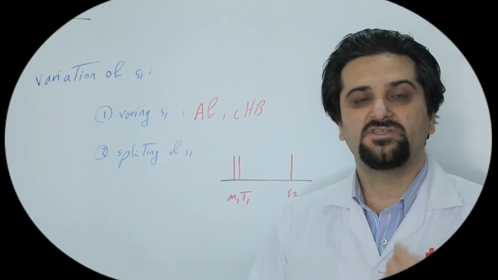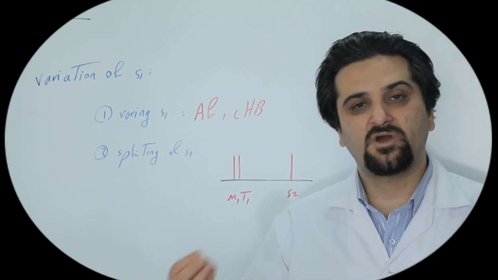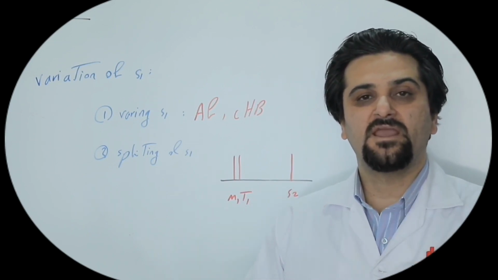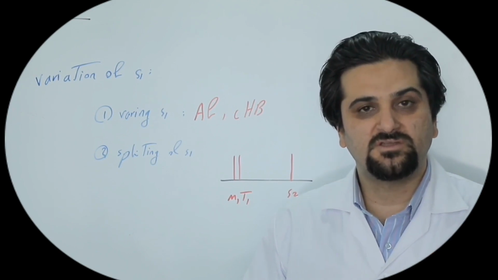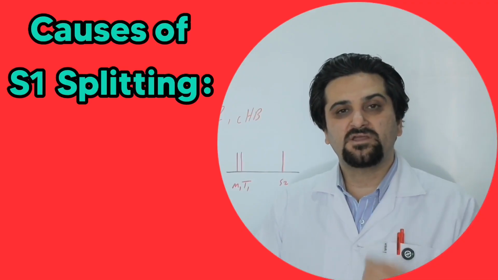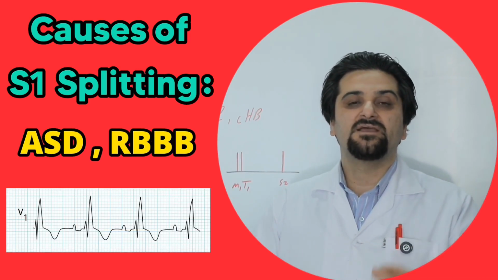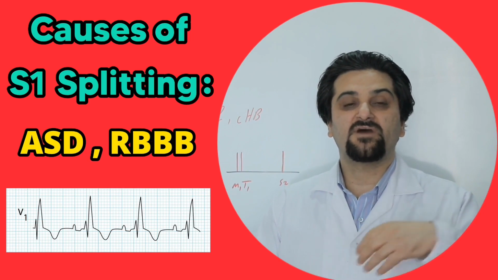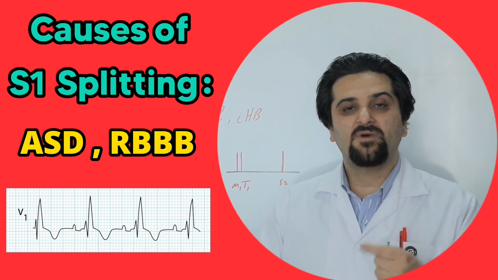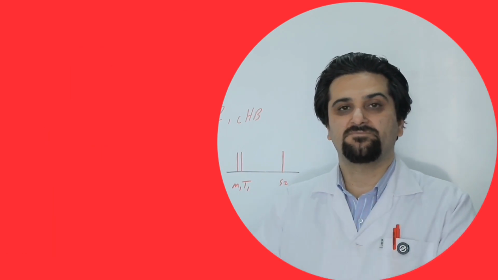As we mentioned, S1 has two components, M1 and T1. M1 is caused by the closure of the mitral valve, and T1 is due to the closure of the tricuspid valve, which usually happens simultaneously. But in some conditions, such as right bundle branch block, or in patients with ASD, the closure of the tricuspid valve occurs with a delay. That's why M1 becomes separated from T1, resulting in S1 splitting.